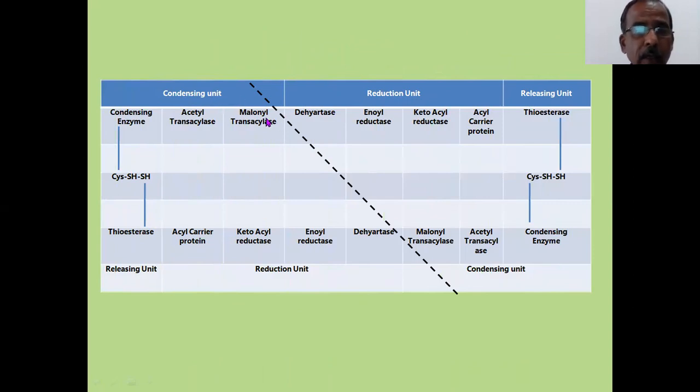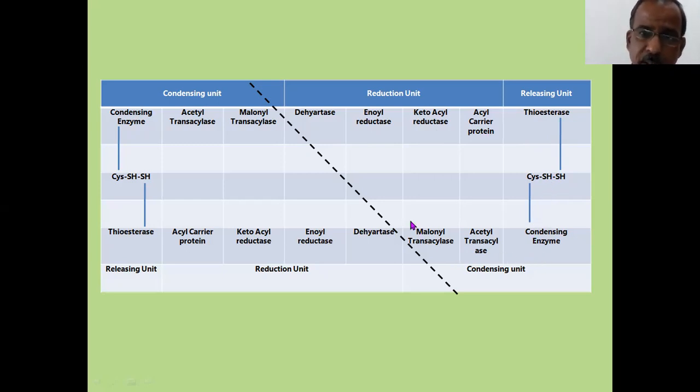This is the dimer of the fatty acid synthase complex. You can see the condensing unit, reduction unit, releasing unit, and again the condensing unit, reduction unit, releasing unit. The condensing unit contains the condensing enzyme, acetyl transacylase, and malonyl transacylase. The reduction unit contains 4 enzymes: dehydratase, enoyl reductase, ketoacyl reductase, and ACP, acyl carrier protein. And the releasing unit contains thioesterase. These are bound to the SH group of a cysteine amino acid. That's how it is linked.